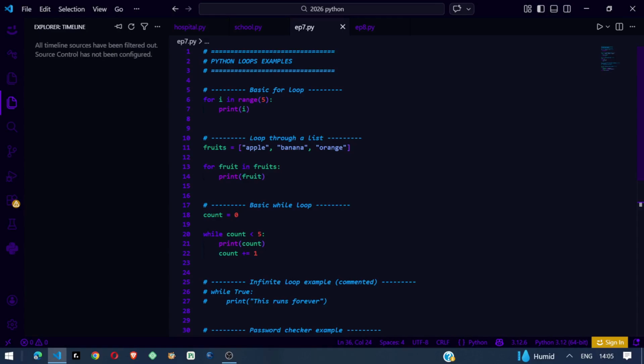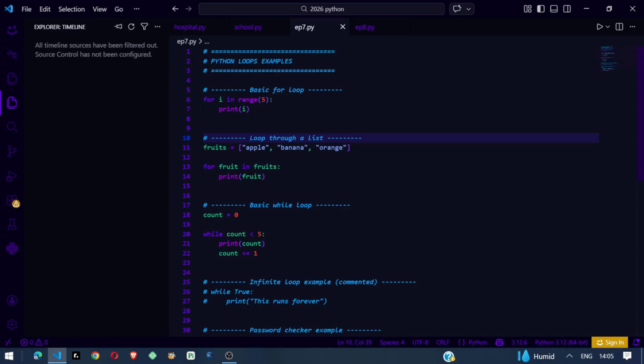This is the for loop. A for loop is used when you want to know how many times you want to repeat something. It is commonly used with something called range. This is what range is called. Python starts counting at 0.